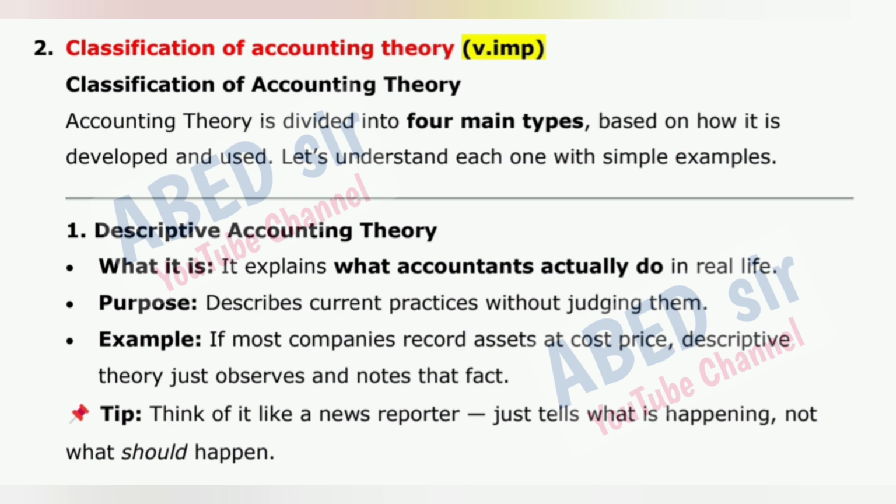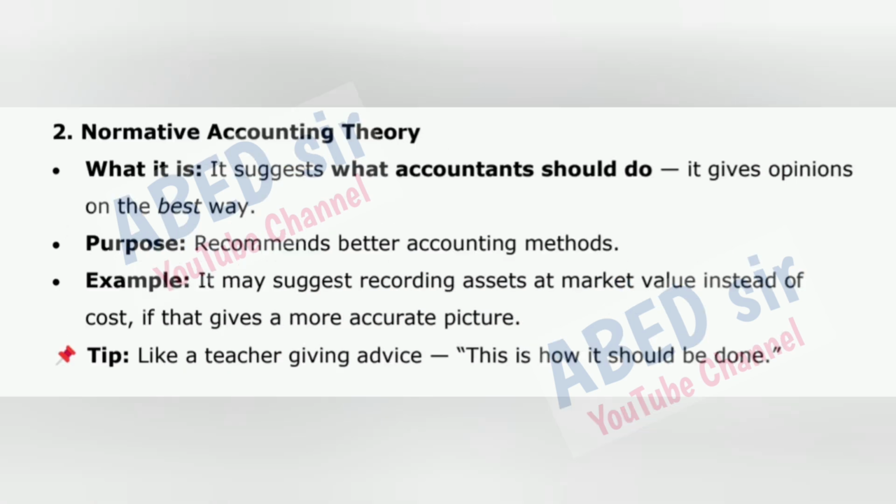Purpose, describes current practices without judging them. Example, if most companies record assets at cost price, descriptive theory just observes and notes that fact. Tip, think of it like a news reporter, just tells what is happening, not what should happen. 2. Normative accounting theory.